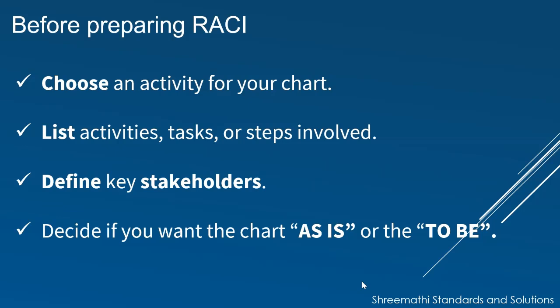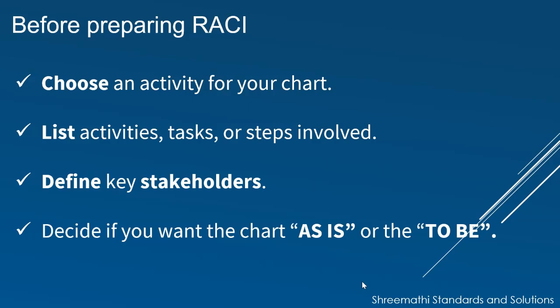The second one, list activities, tasks or steps involved. So we need to identify what are the activities that are involved in this particular process. This is where a RACI matrix has similarities to project planning. You need to think through all the different steps in the activity or decision making process.